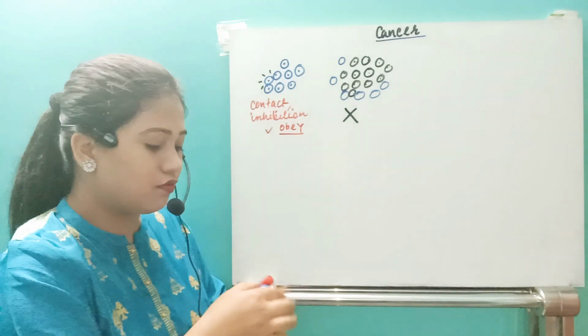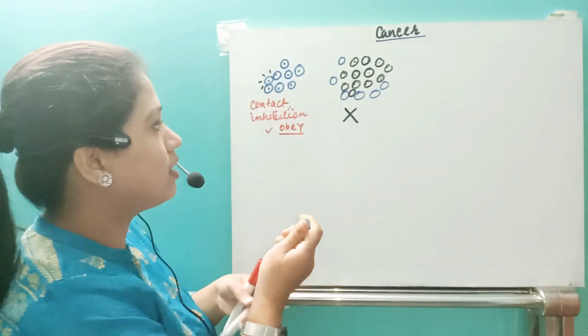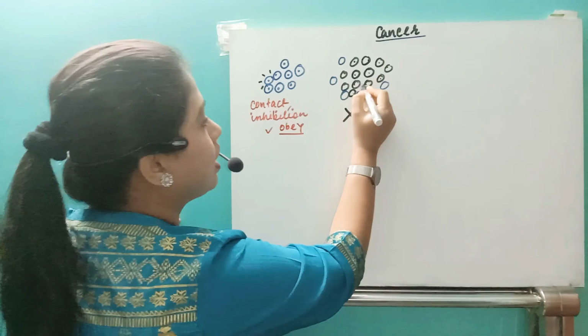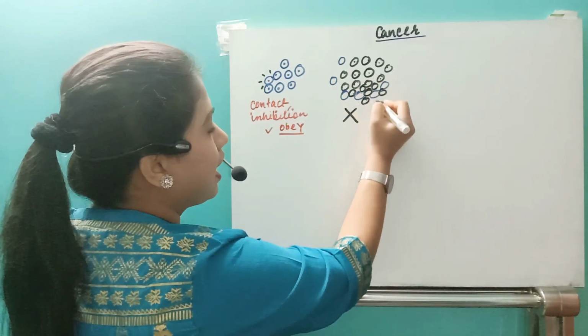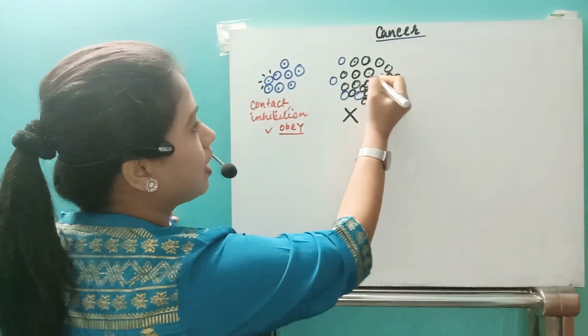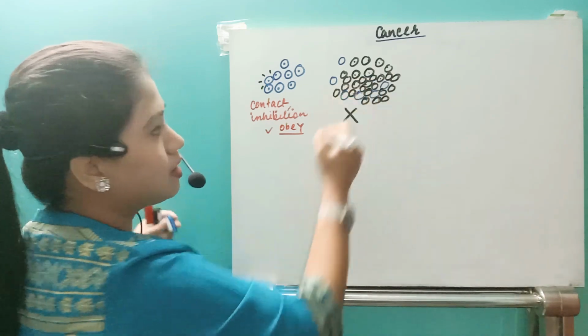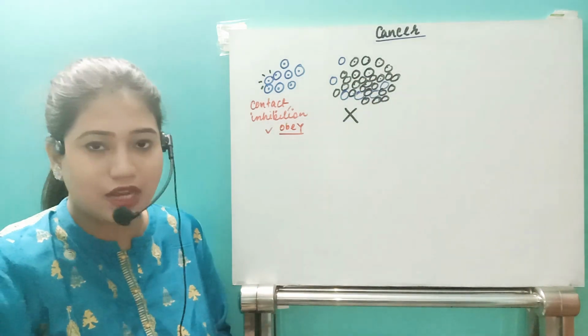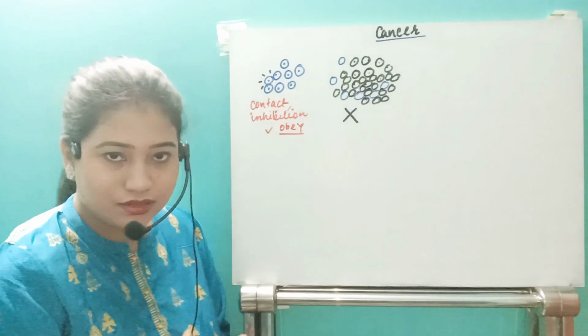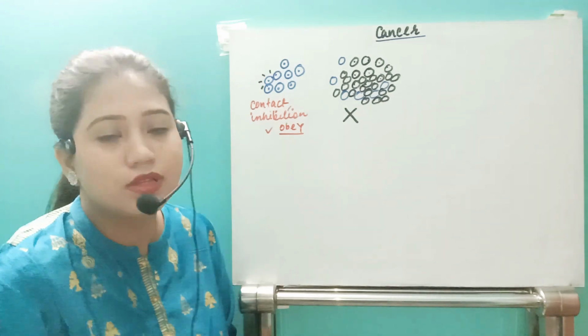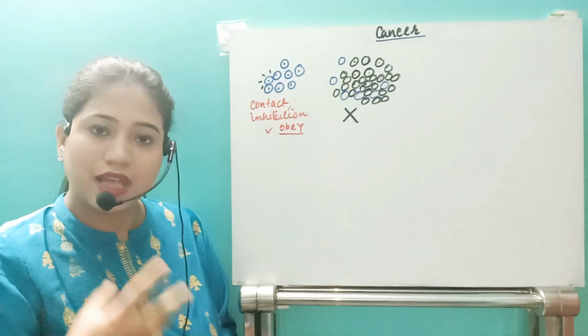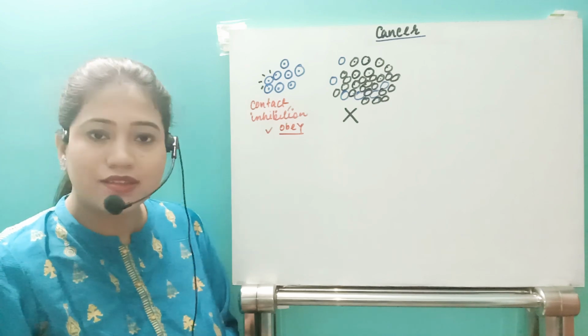And because of that, what happened? The cancerous cell division will go on. They will multiply. And if they are multiplying, what happens? At one period of time, their space will be limited, isn't that? Because surrounding that cell, it will have the normal tissues also. Our body cells will be also present along with the cancerous cell.